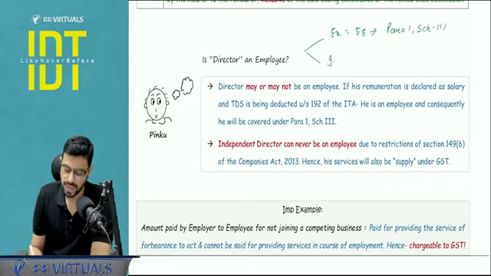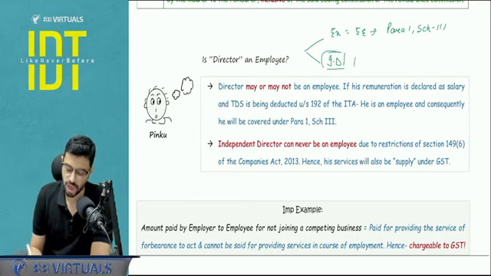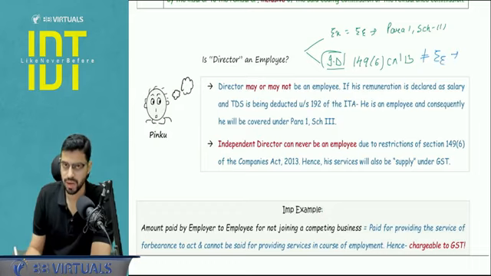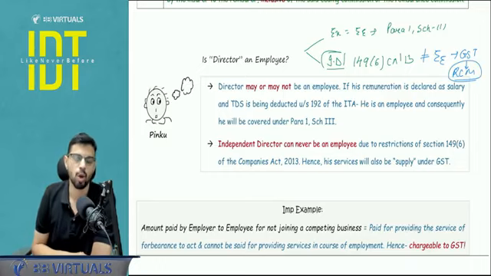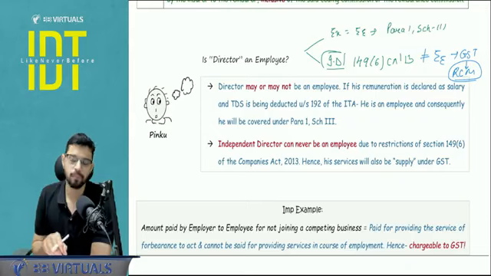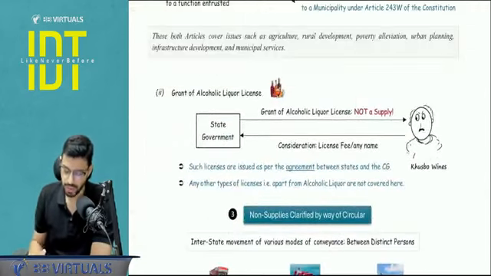But it is possible that, let's say for example, an independent director. Independent directors are never an employee because of the restriction of section 149 subsection 6, Companies Act 2013. So in this case, independent directors are not employees, so their services will be under GST. And also let me tell you, director services to a company are covered under reverse charge mechanism. Clear? So pay attention in the exam, whether it is an independent director or another director. Another director can be an employee, or cannot be an employee. It will depend. Now, let's move to the next part.